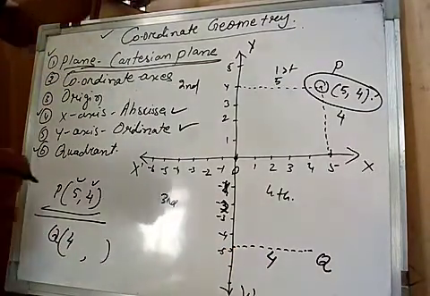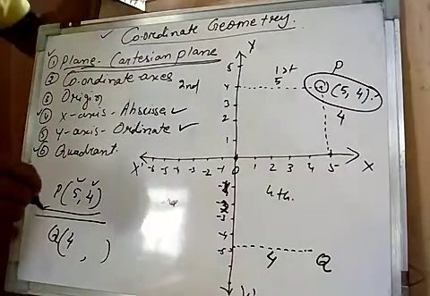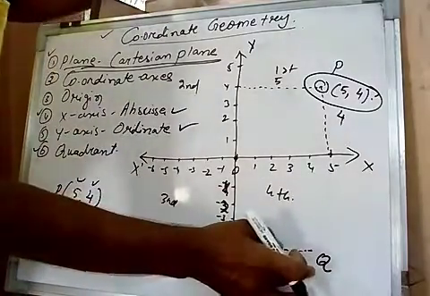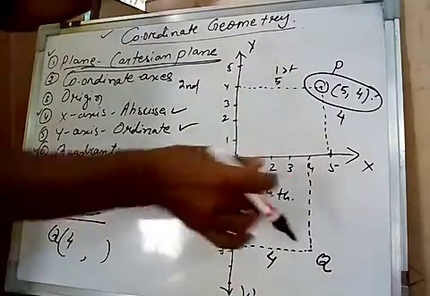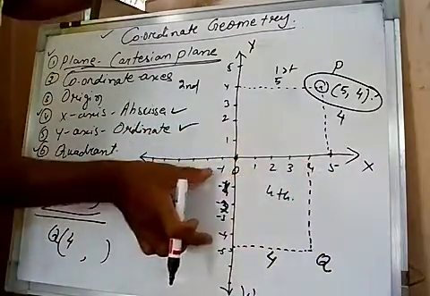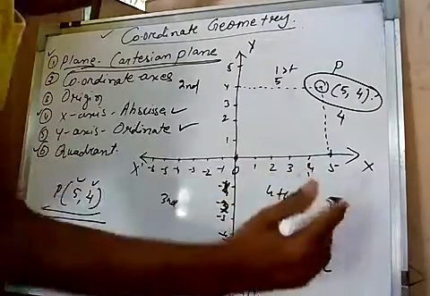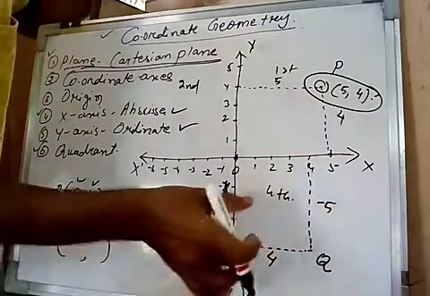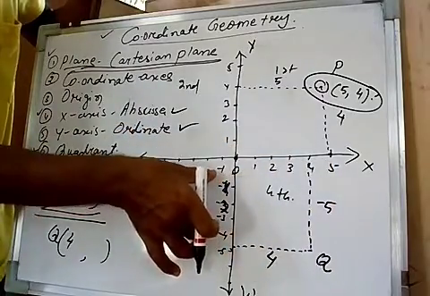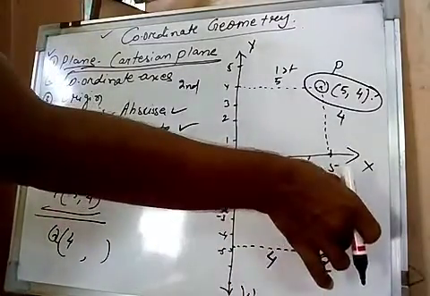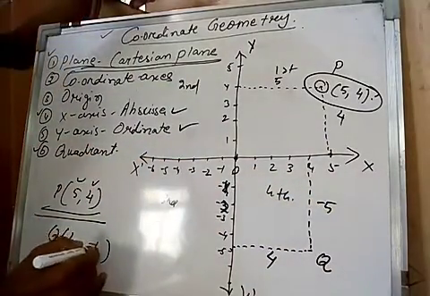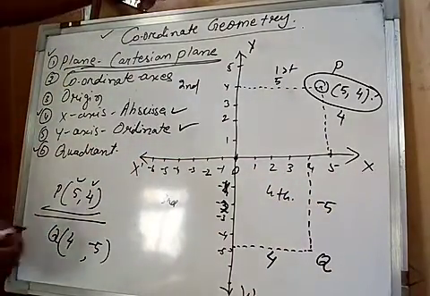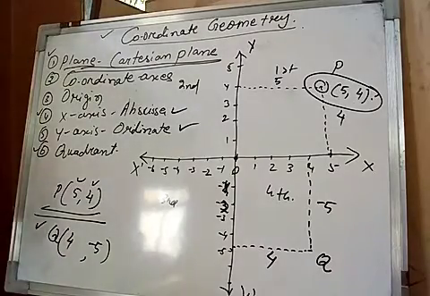So x coordinate is 4. Now we will find out the y coordinate. Y coordinate means the distance of Q from the x-axis. From the x-axis, this one. So this one is how much? Here it is -5. This is the distance -5 because this is -5. So this one is also -5. -5 means this is the distance from the x-axis, that is the y coordinate. So the coordinates of Q are 4 and -5.